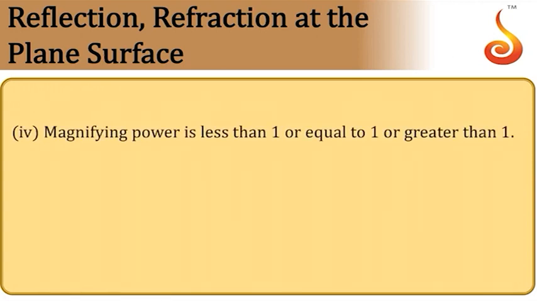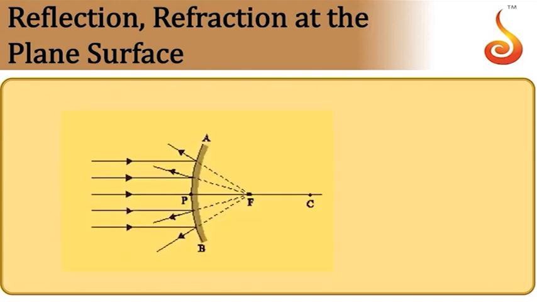So magnifying power is less than 1 or equal to 1 or greater than 1. It can produce diminished image, same size image or enlarged image. All the three are possible.